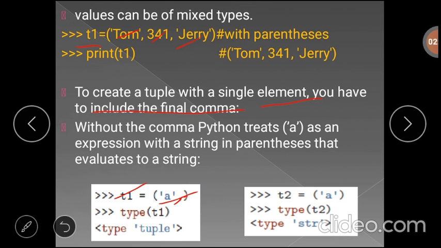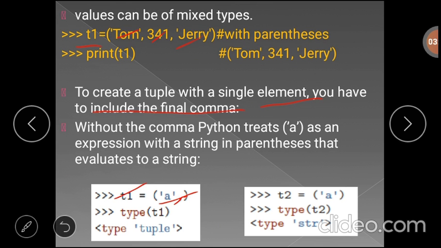Only then will Python consider it a tuple. If you create a tuple with a single element without writing the comma at the end, Python will consider it some other expression, or that variable as some other variable.